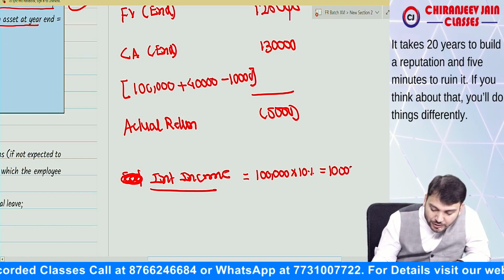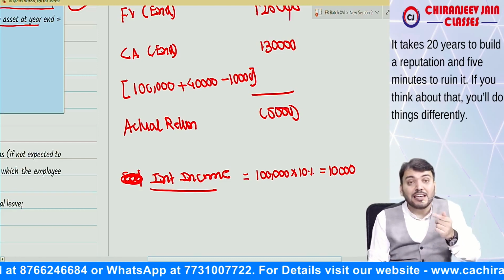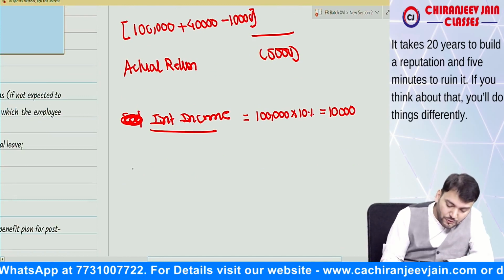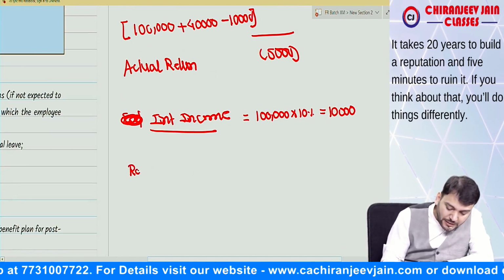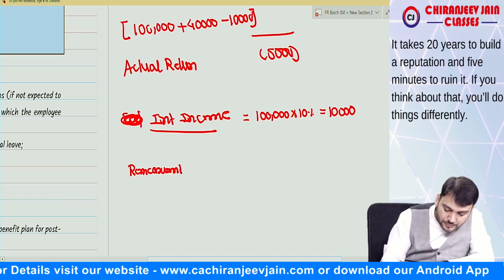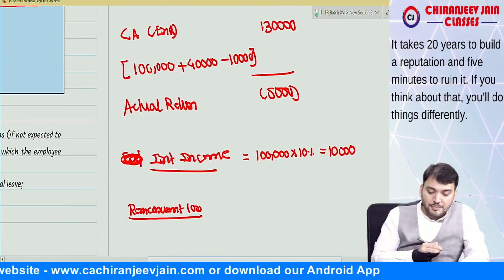Understood? So your expectation was 10,000, but your actual is negative 5,000. So what is the gain or loss? We'll find out now. Remeasurement loss. What is the remeasurement loss?